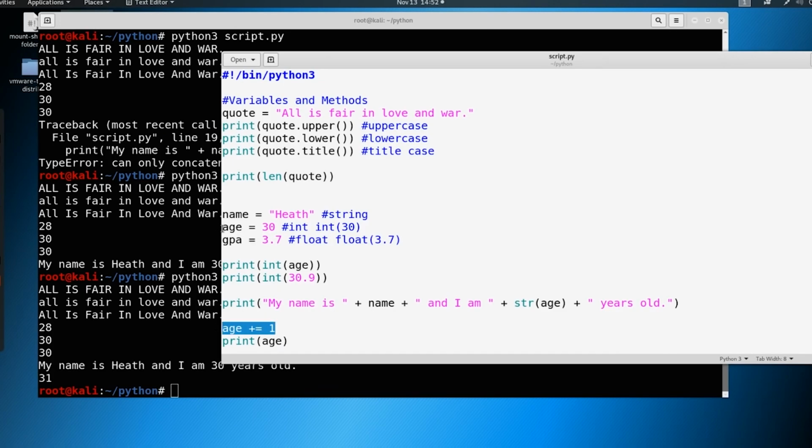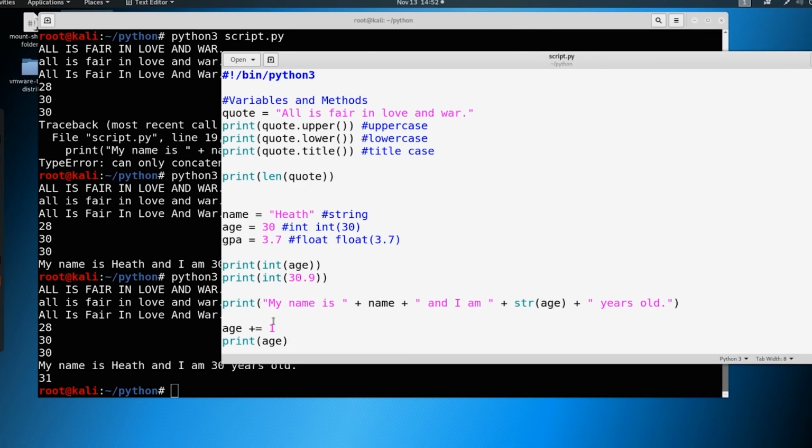So again, the variable here of age, we had 30 stored in it. Up until the instruction is called to add 1, plus equals 1, so we're just adding 1 to this age variable here, then it stays 30. Now it is 31 until we change it again.